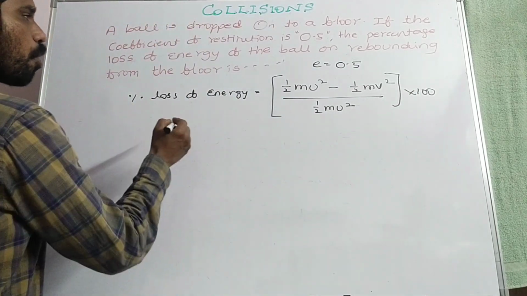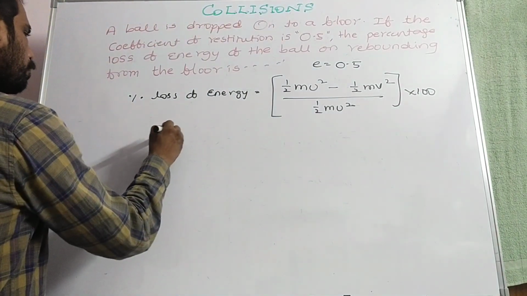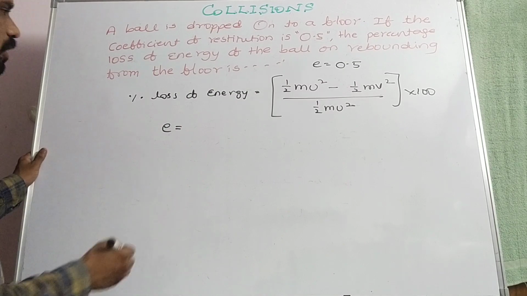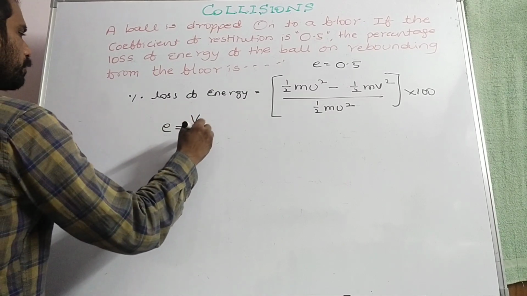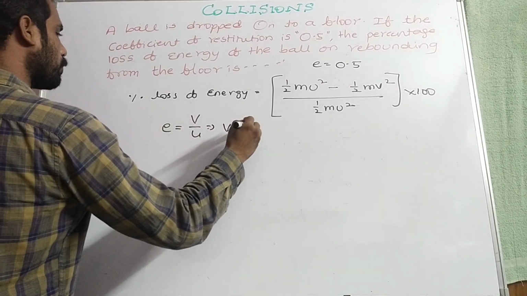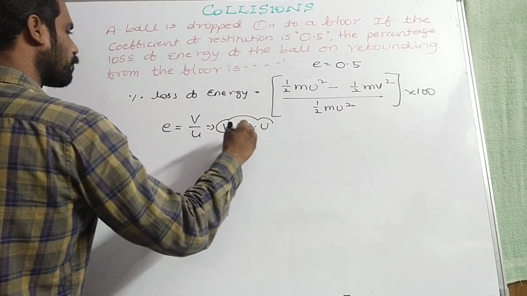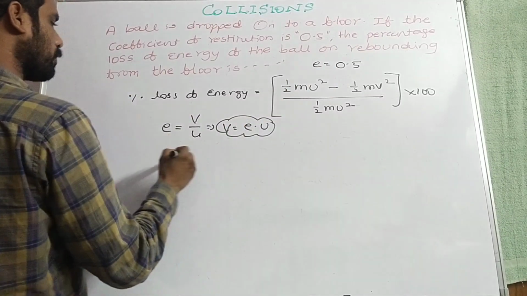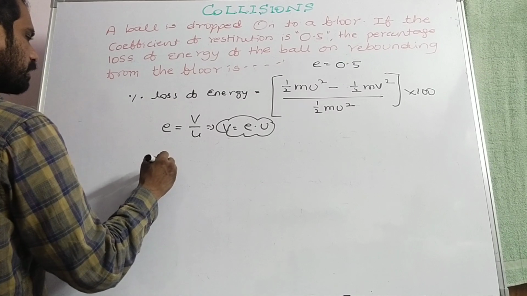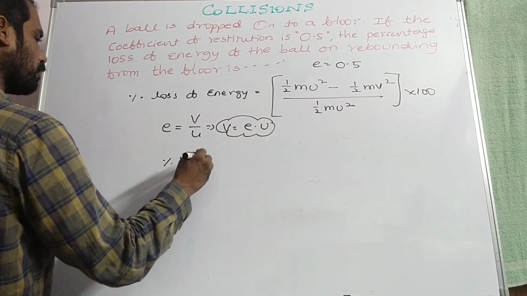But we know the coefficient of restitution E is equal to V by U, that implies V is equal to E into U. By substituting that expression, now the percentage loss of energy